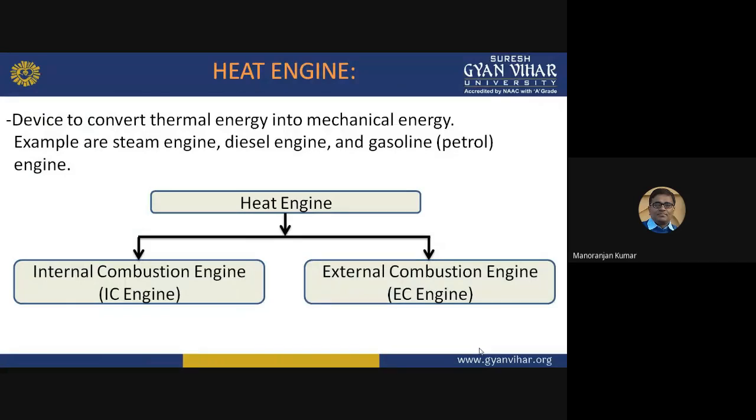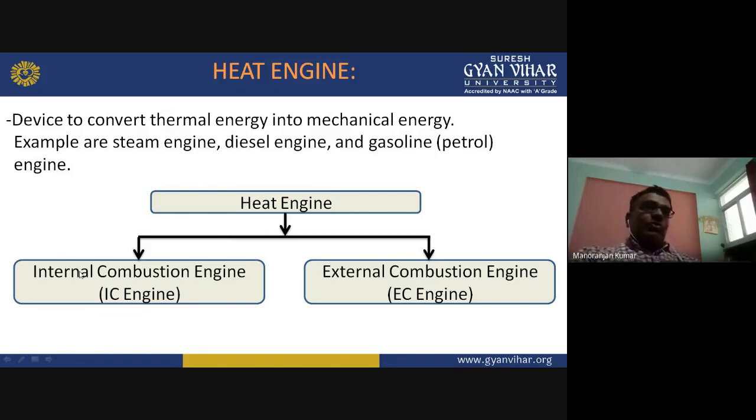Internal combustion engine, generally we say IC engine. External combustion engine, EC engine. For this topic, we will keep our focus only on the internal combustion engine. We will study the internal combustion engine and its working principle in detail.